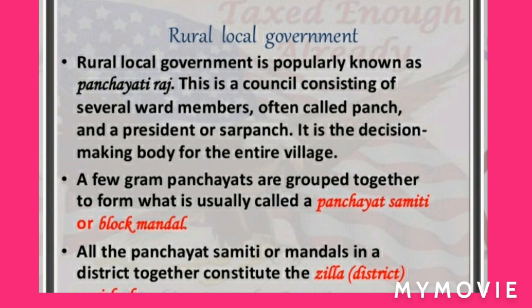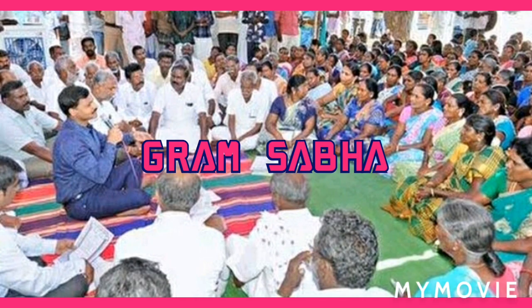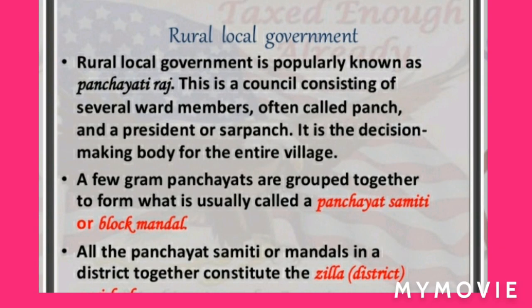They are directly elected by all the adult population living in that ward or village. The panchayat works under the overall supervision of Gram Sabha. All the voters in the village are its members. It has to meet at least twice or thrice in a year to approve the annual budget of Gram Panchayat and to review the performance of the Gram Panchayat.